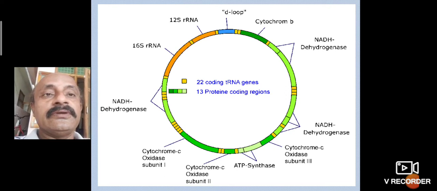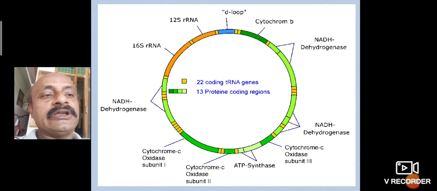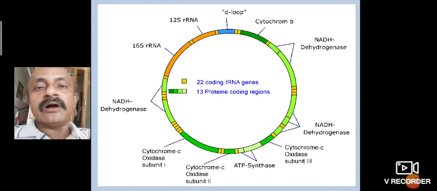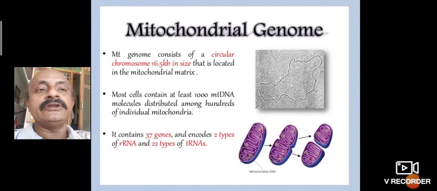16S rRNA, 12S rRNA, D-loop, cytochrome B, NADH dehydrogenase, cytochrome C oxidase, ATP synthase. These are all important coding genes of the cell organelle.